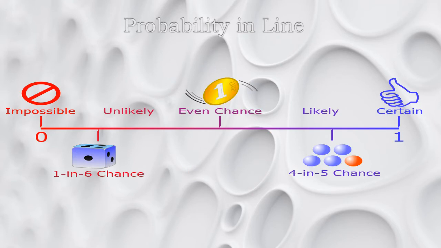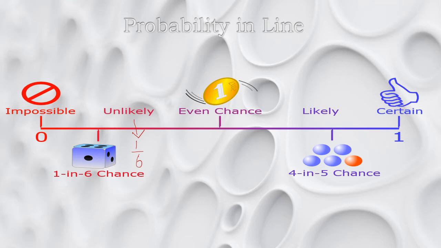We can show probability on a probability line. If we know something is not going to happen for sure, that is an impossible event. If we have a dice and are going to get a 1, the probability is 1 out of 6, which is closer to 0, so we say this event is unlikely.